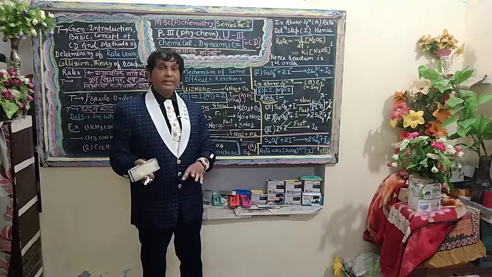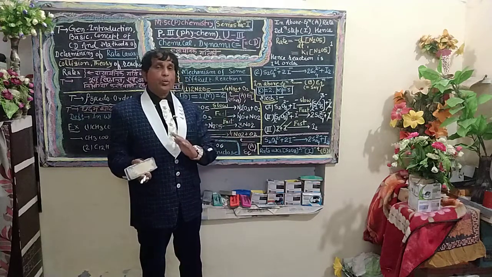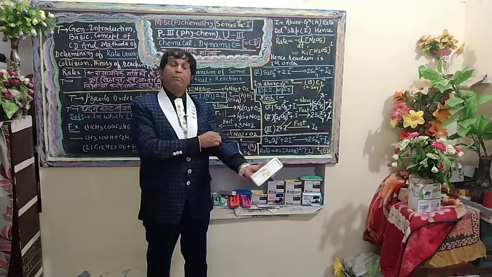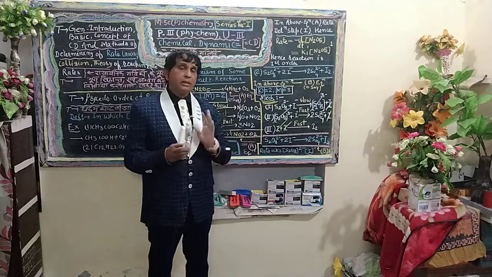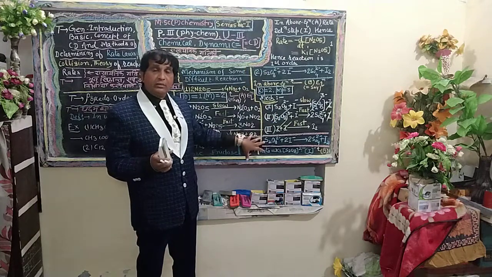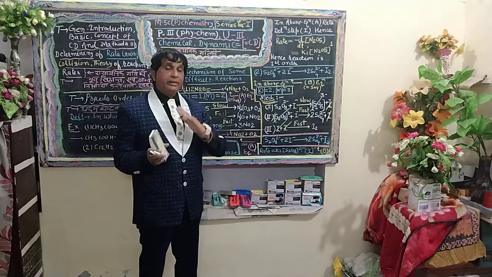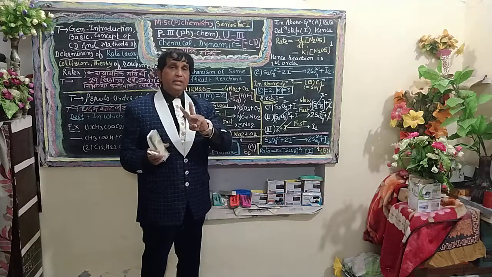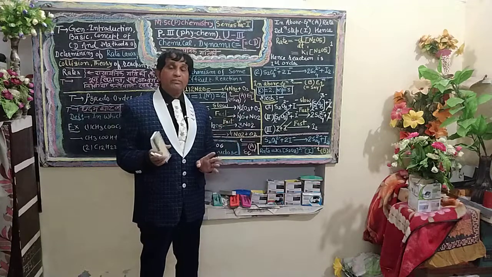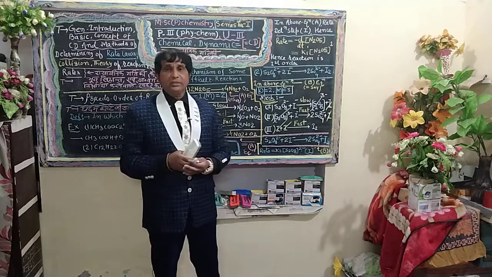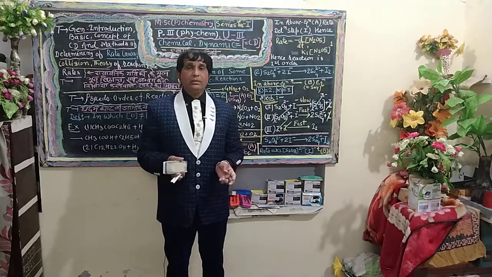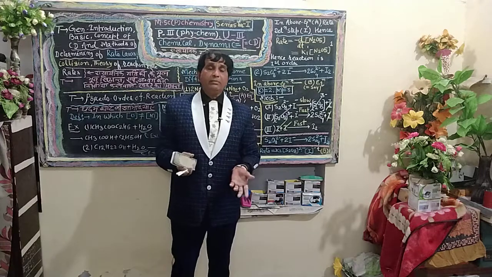Now let us check how many reacting species are present in the slow step. Students of MSc chemistry, semester 1: in this overall reaction, the mechanism occurs in 3 steps, and the second and third steps occur fast. So the second and third steps are unable to determine the velocity of the reaction.